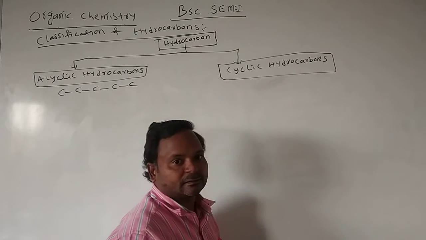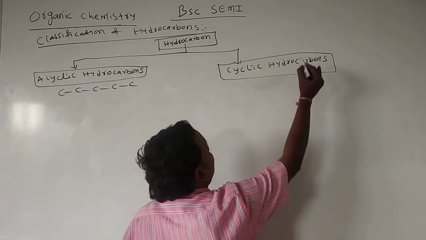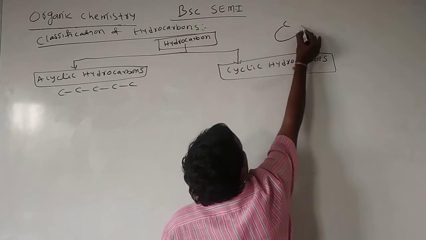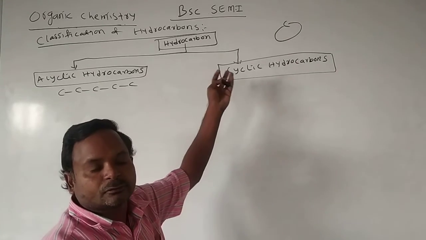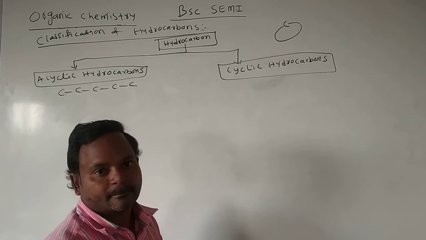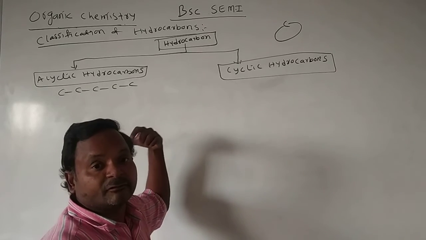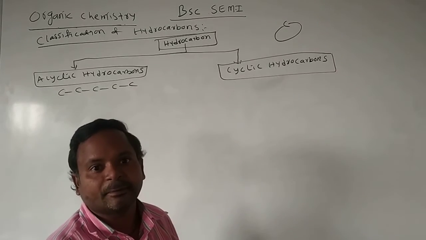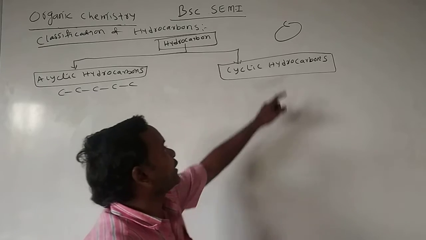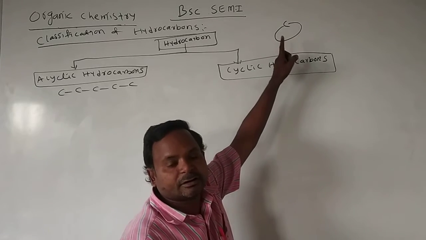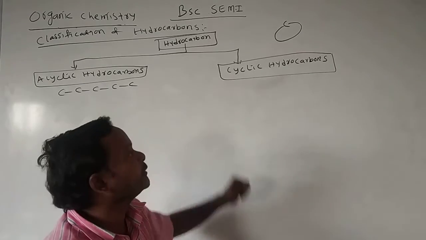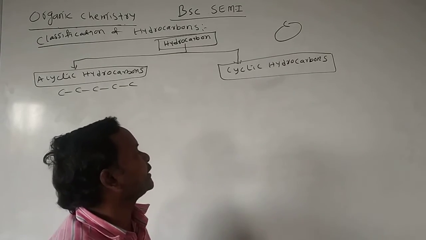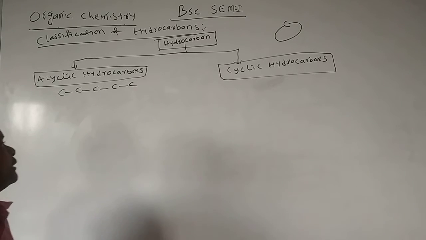Cyclic hydrocarbons. Cyclic means like this. In acyclic we only have a starting point, but in cyclic the starting point and ending point of the molecule are the same. Here the starting point and ending point of the molecule are different. This is about the cyclic hydrocarbons and this is about the acyclic hydrocarbons.